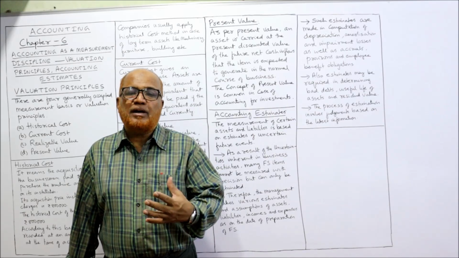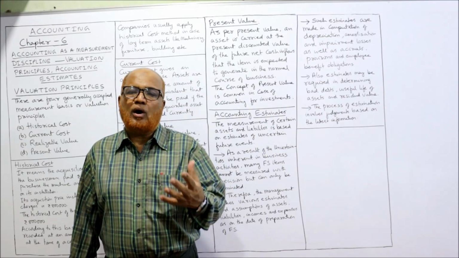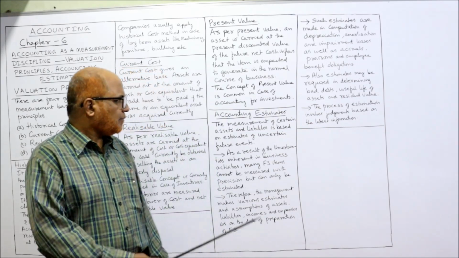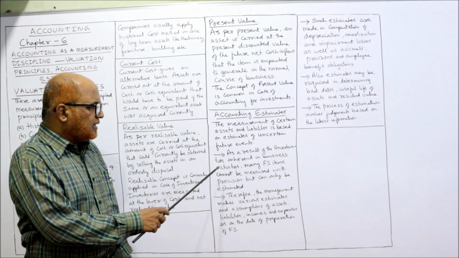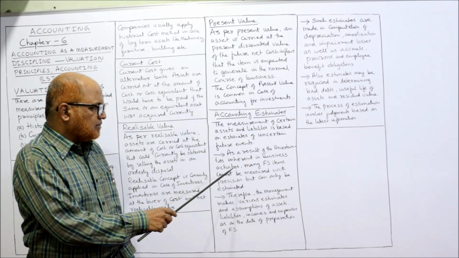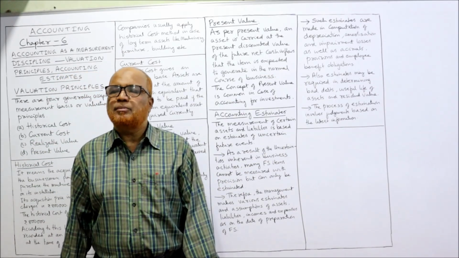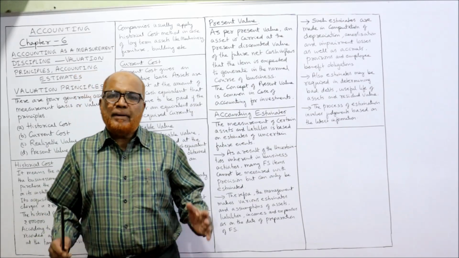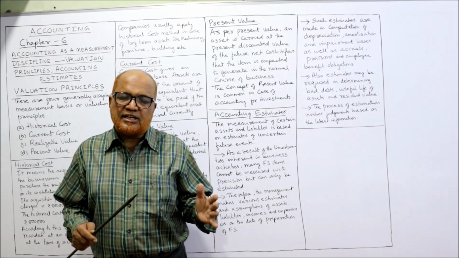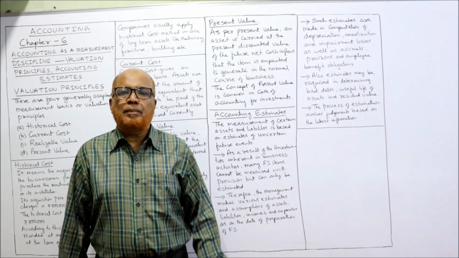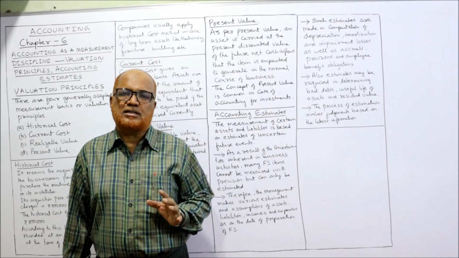So we have to estimate what would be the value of a particular asset or expense or liability or income. As a result of uncertainties inherent in business activities, many financial items cannot be measured with precision but can only be estimated. So many items are there in the financial statements where the values cannot be precisely calculated.